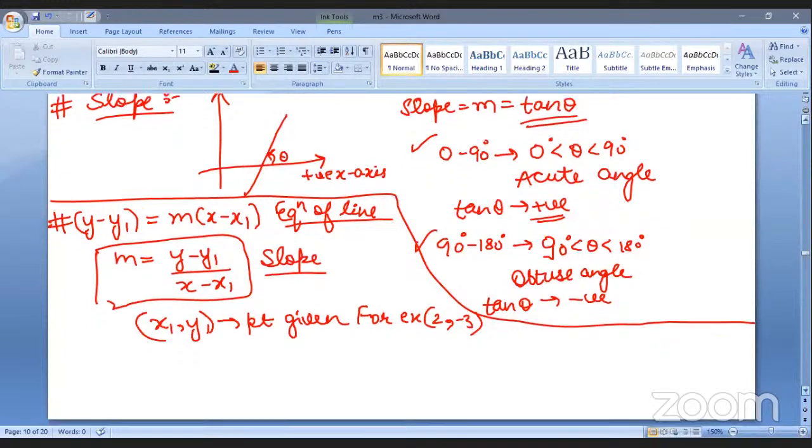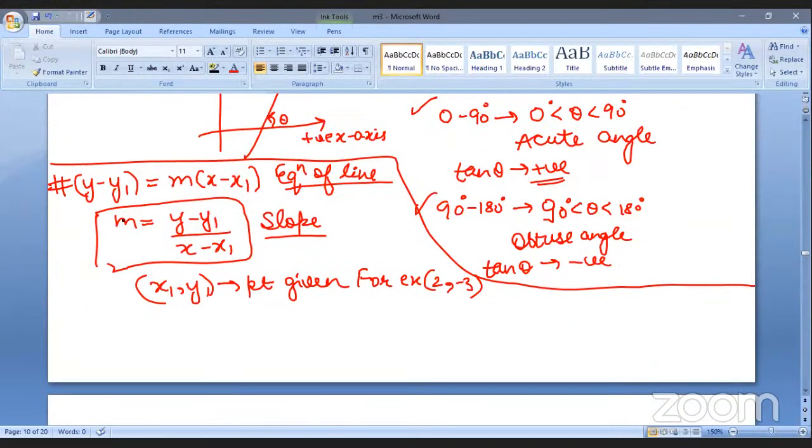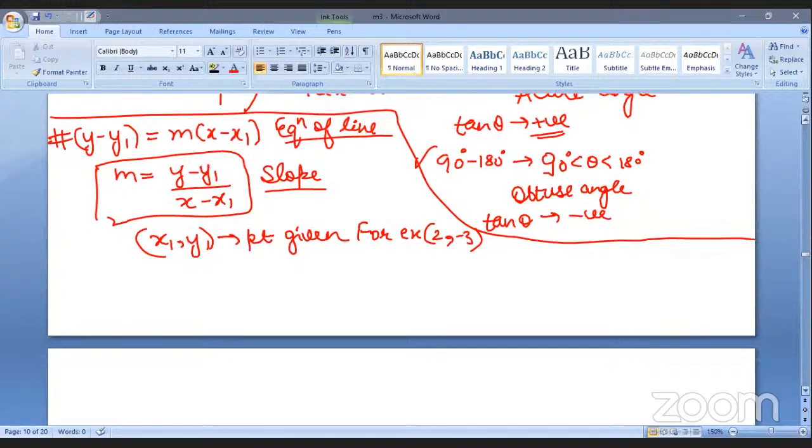But sometimes we have to find the equation of the line, then we'll use this particular equation. We just kept it here and moved it here. It is just that. But then too, if we have to find the equation of a line, we'll use this slope. For this, we'll use this. So this was something related to slope.